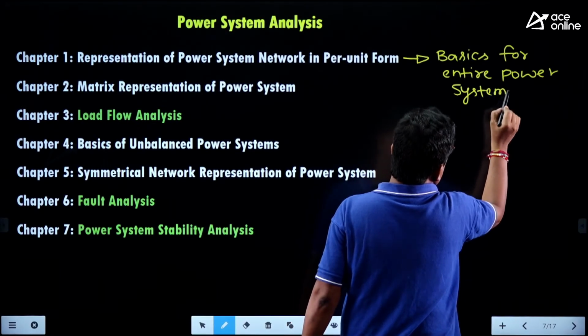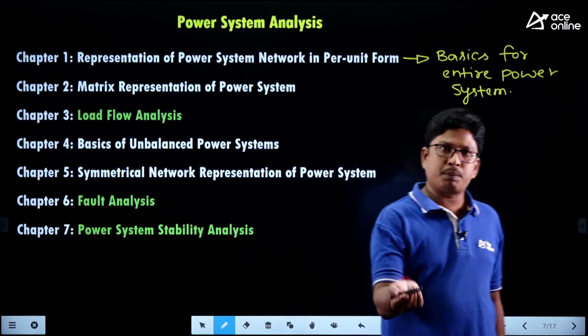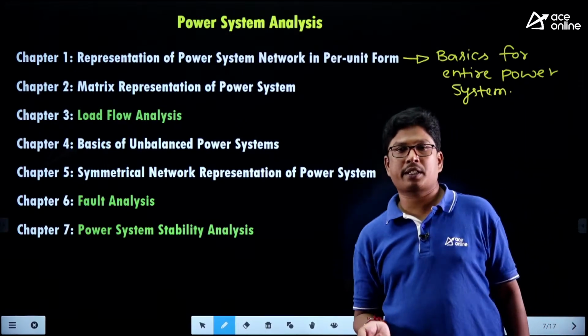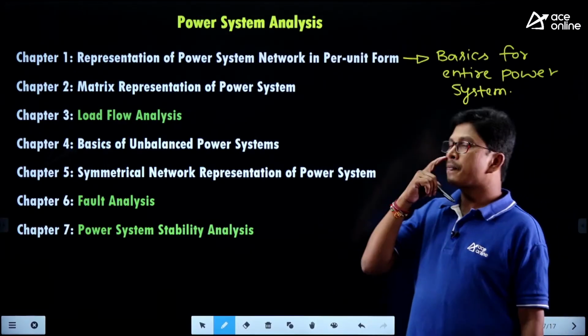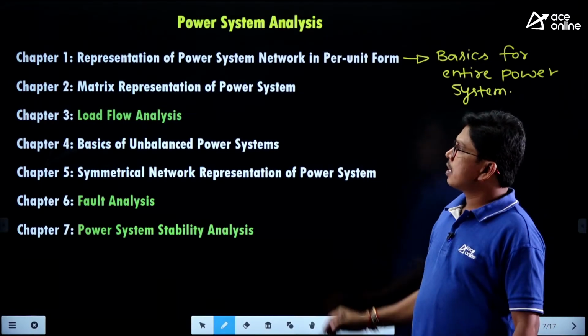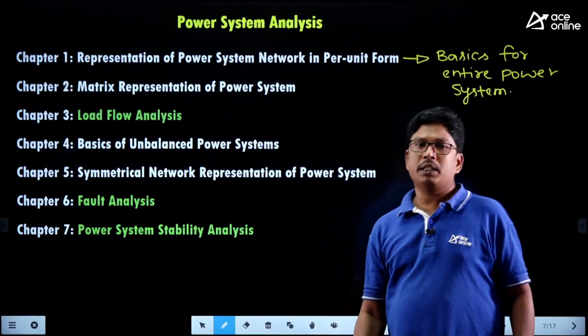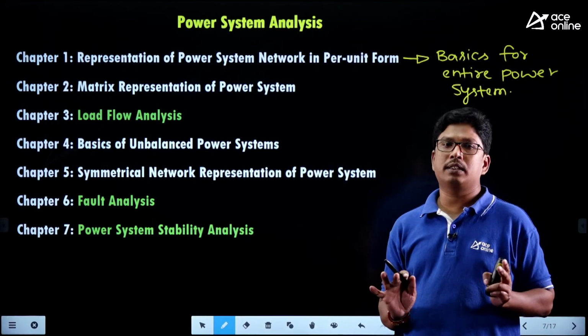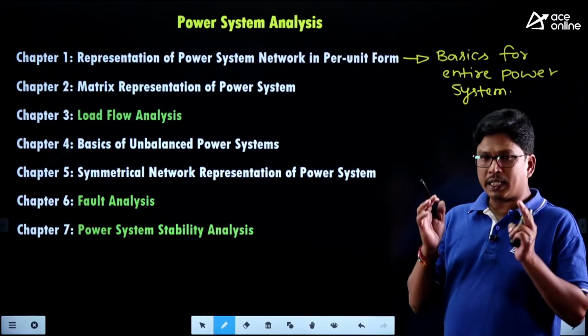Whatever the topic of power system, it may be transmission and distribution, power system protection, economic load dispatch, or any other part of power system, the per unit system is the basics. We have to learn the per unit system first of all. Clear, right? What is the per unit system?